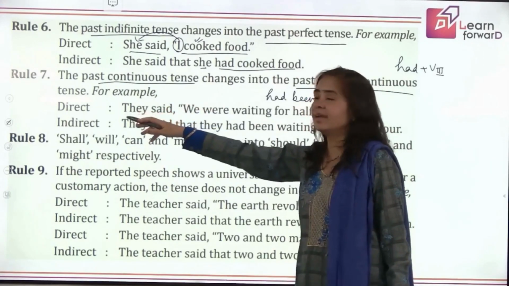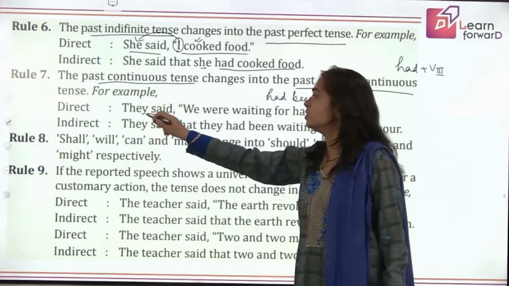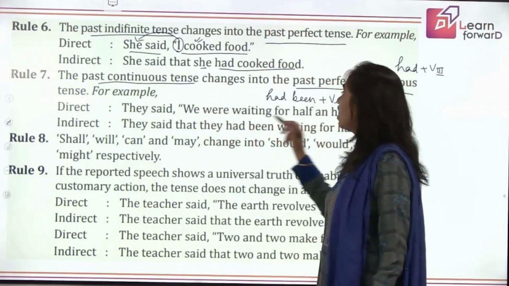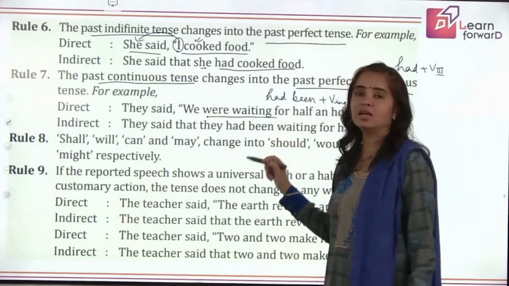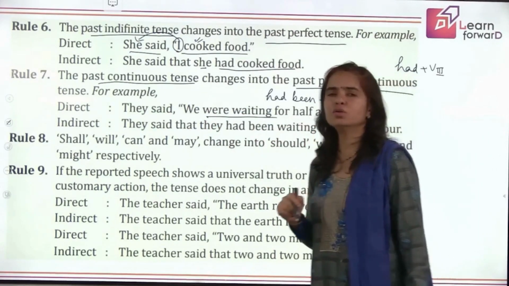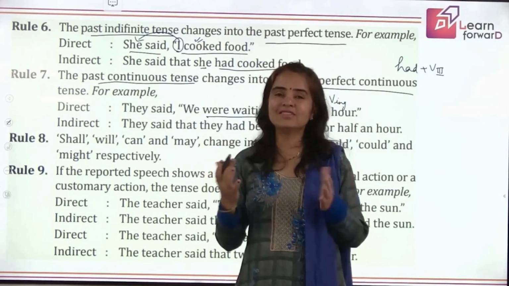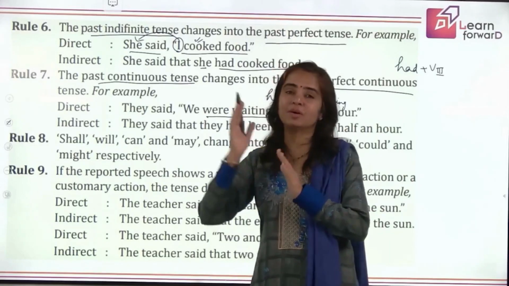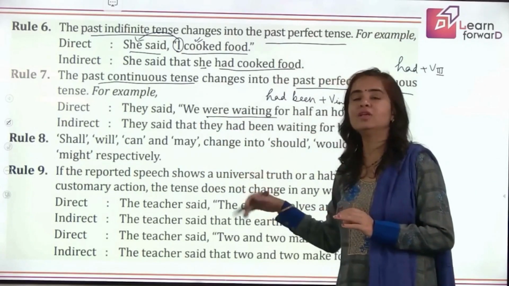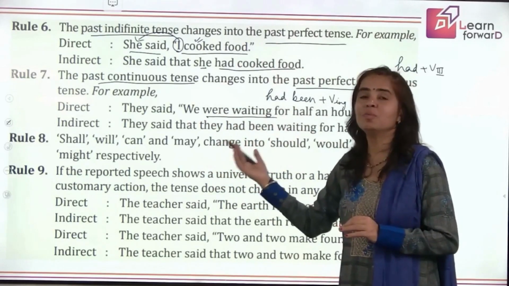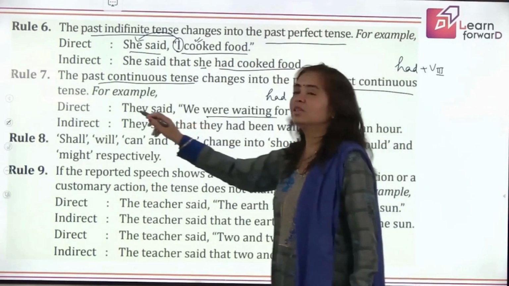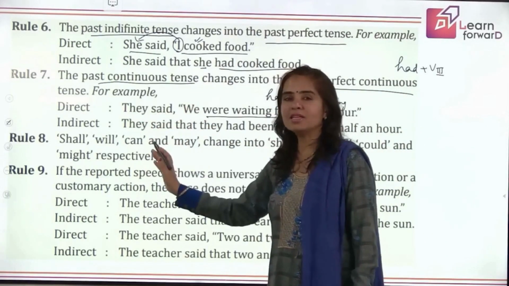So it's direct tense in direct speeches. They said we were waiting for half an hour. Oh, this is past continuous. Okay, tell me what you used to do when it was present continuous. Yes, we change it into past continuous, but when it is already past continuous, we are going to change it to past perfect continuous. So they said, remove commas, inverted commas.